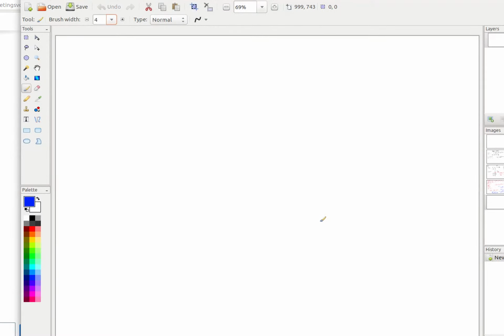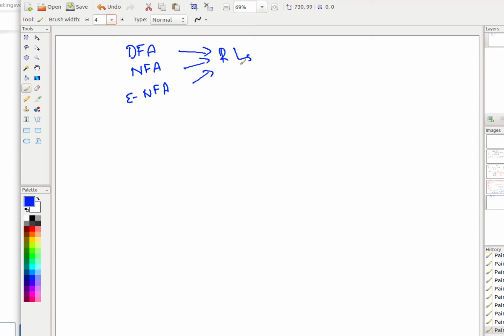Now we understood that there is something called regular expressions that can represent languages, because when we talk about the value of regular expressions, we get regular languages. But we already understood that there is something called DFA, NFA and ENFA, and each of them was describing a set of languages, all pointing towards regular languages, right?